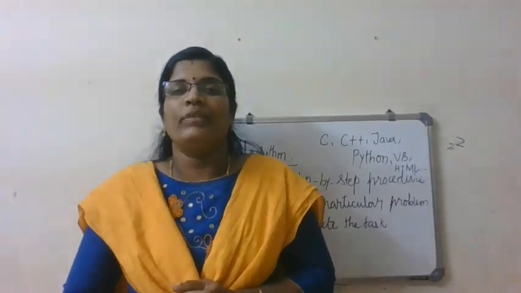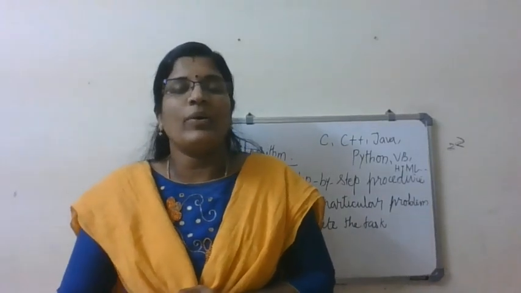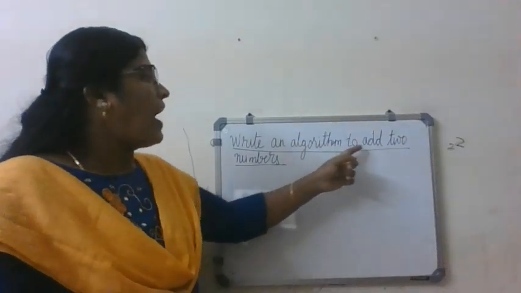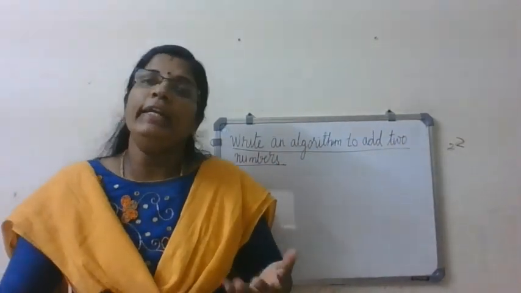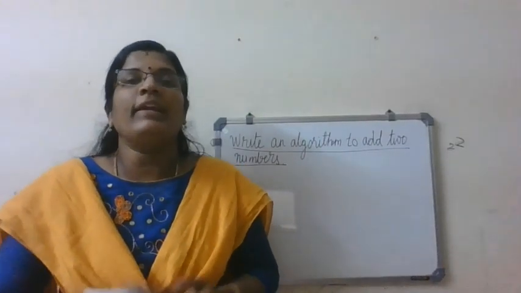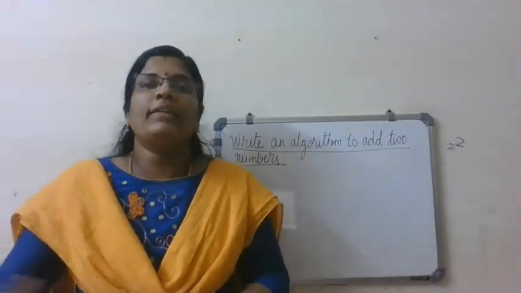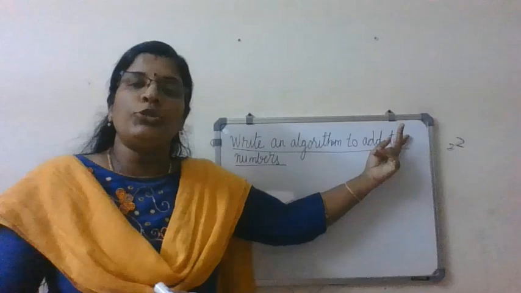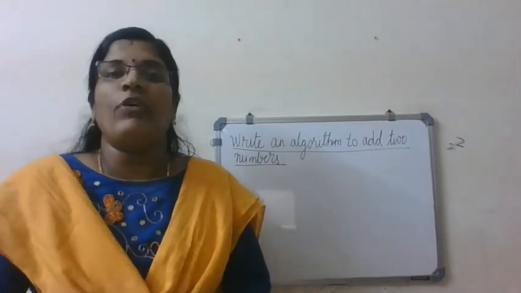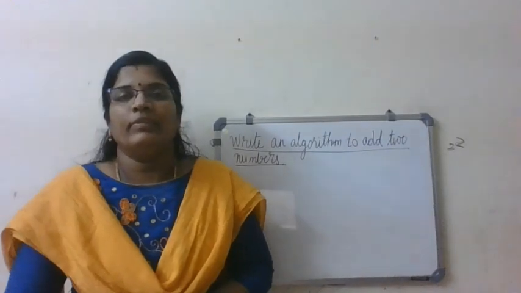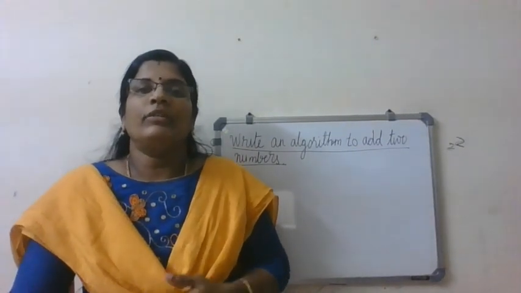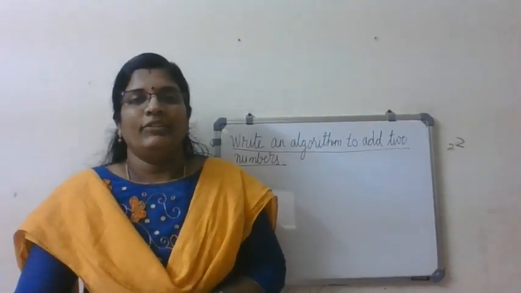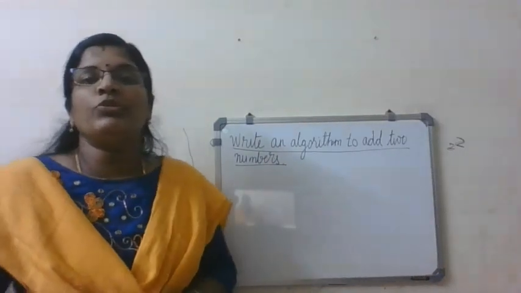It's called algorithm. Shall we write an algorithm? Now we are going to study how to write an algorithm to add two numbers. Here I am not saying that I want to add 2 plus 3 or 5 plus 8 or 7 plus 2. Commonly I am saying that I want to add any two numbers, and I need an algorithm for that. So this is the first algorithm. I will teach you how to do it, and the next one you can do yourselves. So, algorithm to add two numbers.